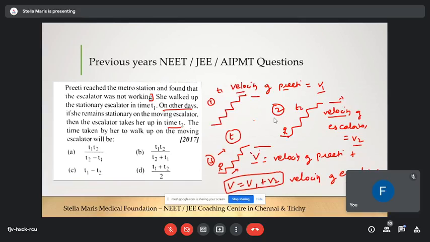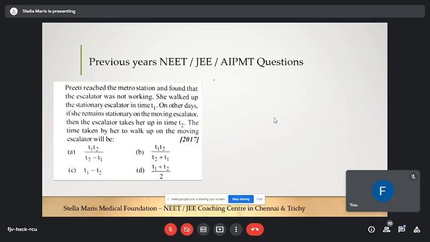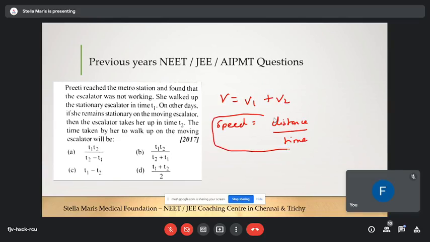Okay, I'm going to the next slide. We have found out v is equal to V1 plus V2. v is nothing but velocity, right? Velocity means speed. Speed is equal to what? Distance by time. So substitute this formula in this relation.